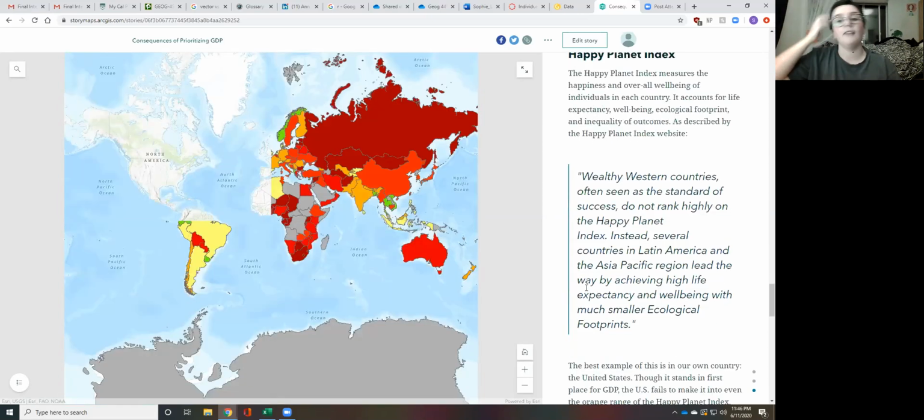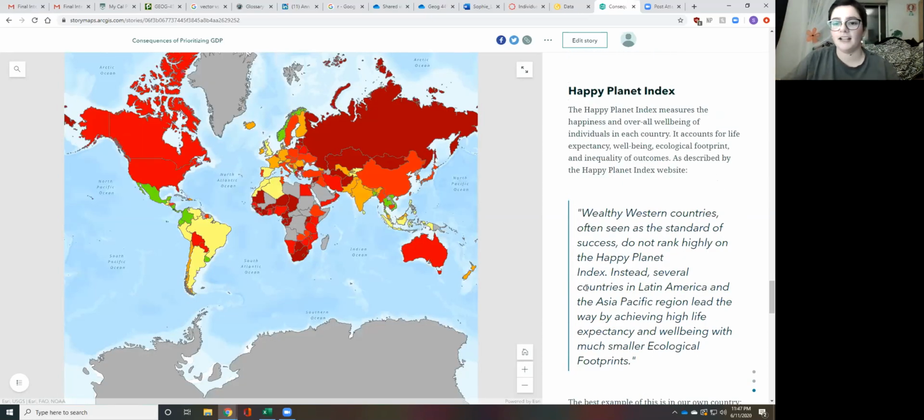And then next we have the Happy Planet Index, and it basically measures the happiness and overall well-being of individuals in each country. It accounts for life expectancy, well-being, ecological footprint, and inequality of outcomes. As described by the Happy Planet Index website, the wealthy Western countries, often seen as the standard of success, do not rate highly on the Happy Planet Index. Instead, several countries in Latin America and Asia Pacific region lead the way by achieving high life expectancy and well-being with much smaller ecological footprints.